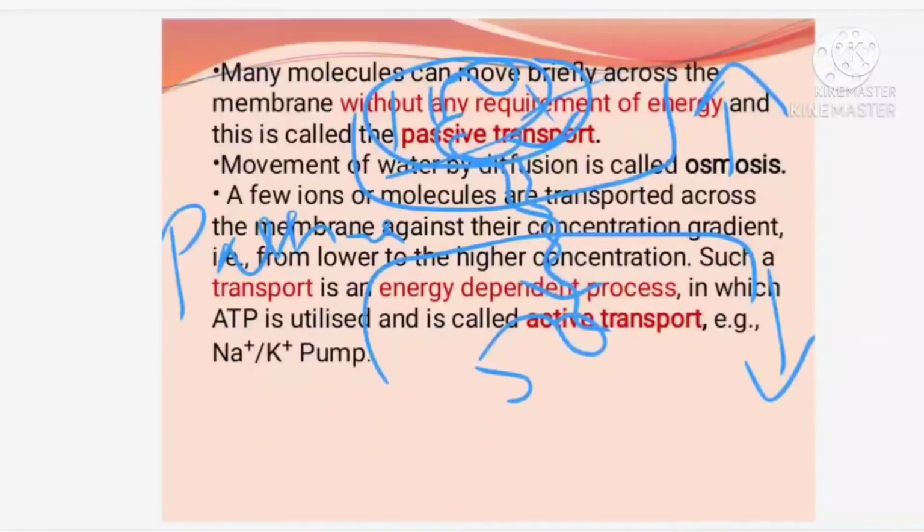Substances, for an example I can tell you, simple diffusion. You are applying perfume, okay. You are sitting in one corner of the room, there you are taking and applying the perfume.